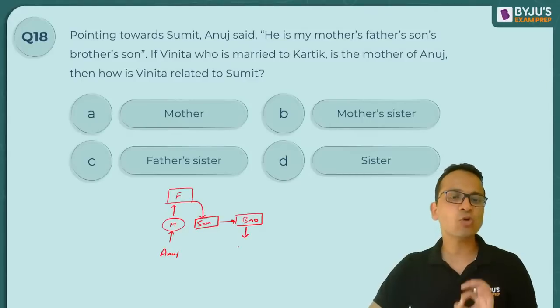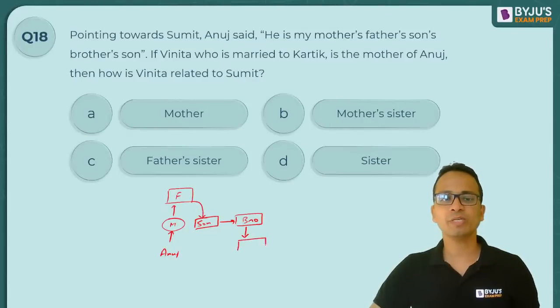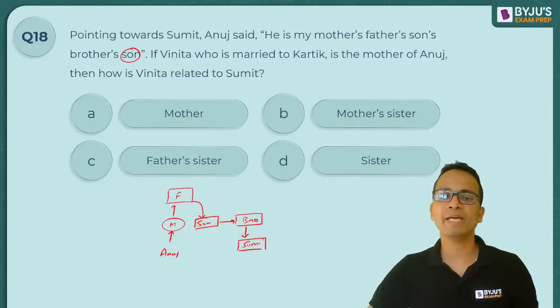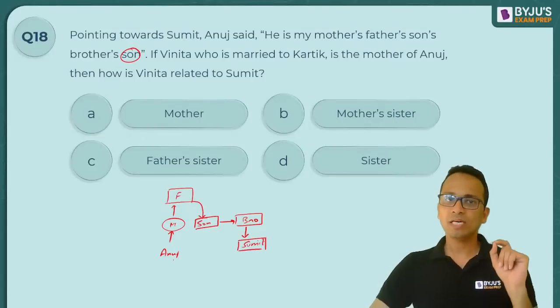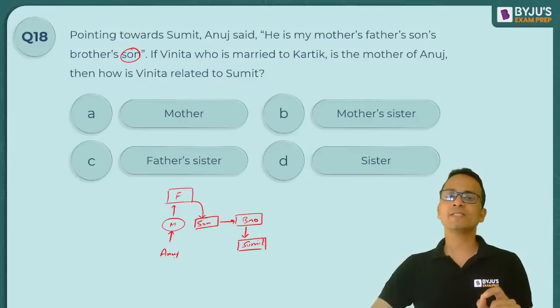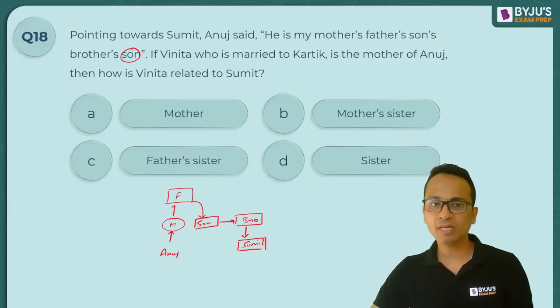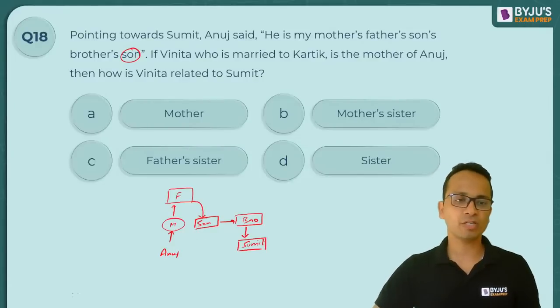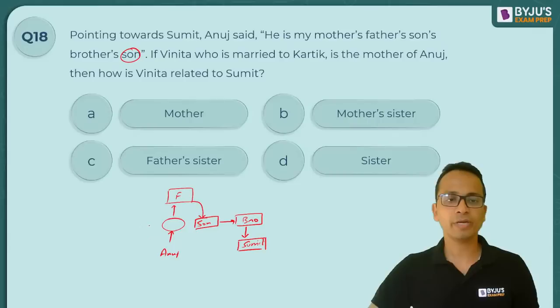ये सुमित है. ओके, सो दिस पर्सन इज सुमित. Now since they have used son here, so male हो जाएगा. So Sumit is male, it can be said. Anuj says Sumit is my mother's, Anuj की mother के father के son के brother का son है. So this person is Sumit. Okay. Now if Vinita, who is married to Karthik, is the mother of Anuj, Vinita is the mother of Anuj. So ये जो M लिखा था जहाँ पे, this person is Vinita. Okay, so this person is Vinita, right? And Vinita is married to Karthik.